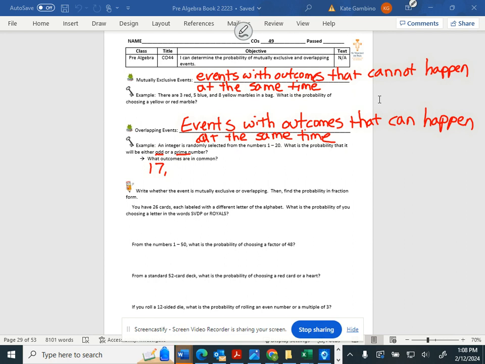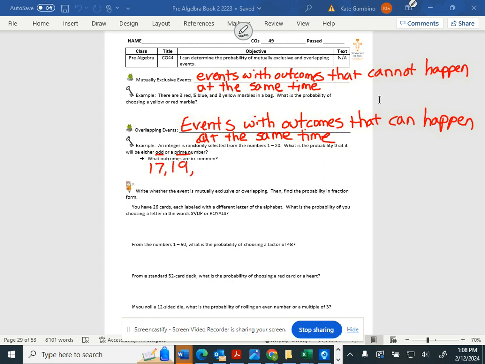Kaylin, 9 is not a prime. 9 is odd, but it's not prime. It's 3 times 3, not just 1 times 9. Prime means that it's only itself times 1 to equal it. But with 9, it's 3 times 3. You were thinking composite. Grayson. 19.